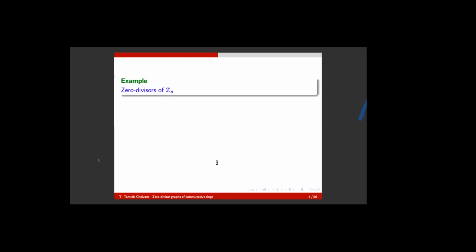Now let me come to the very classical finite ring of congruence modulo n classes. Of course, my question is, what are the zero divisors in Zn, with addition modulo n and multiplication modulo n? It is a fact that the zero divisors of this congruence modulo n classes is nothing but the set of all a bar in Zn such that GCD of a comma n is greater than 1.